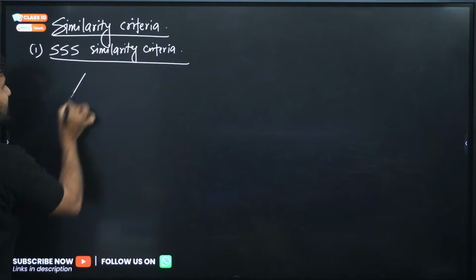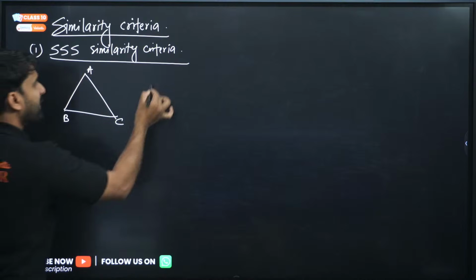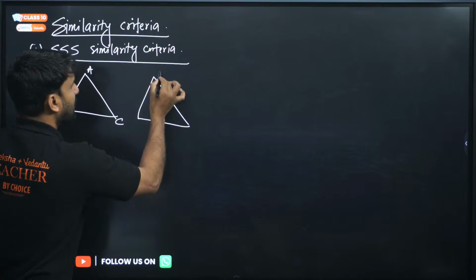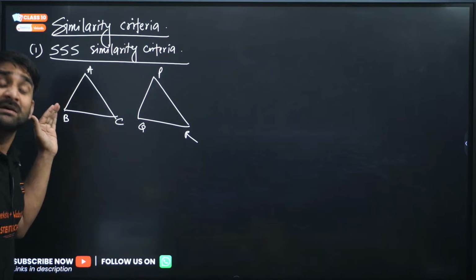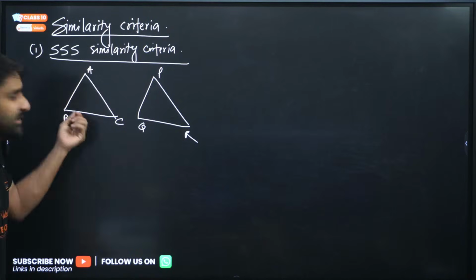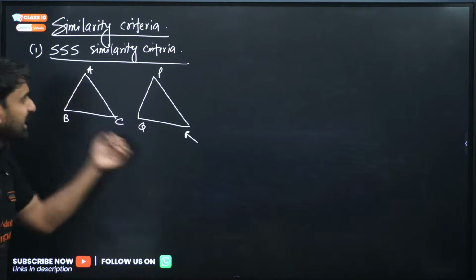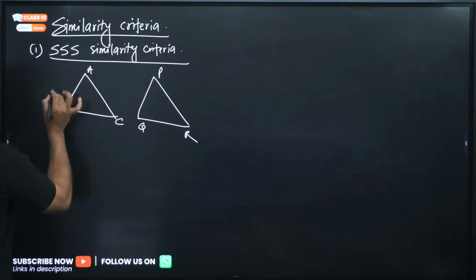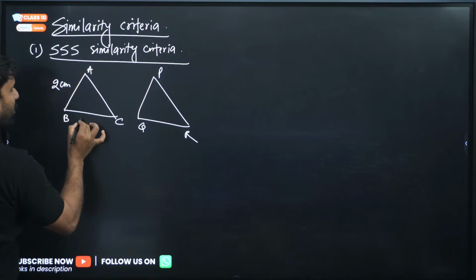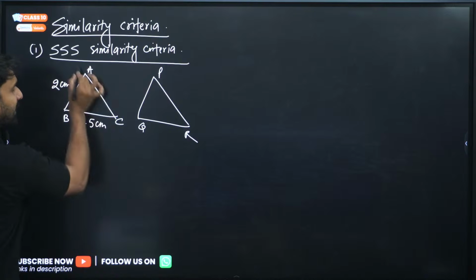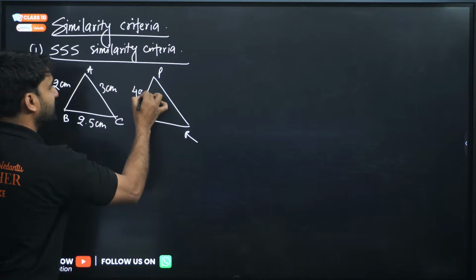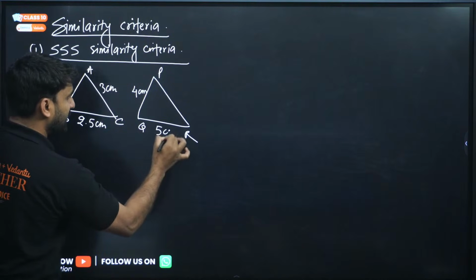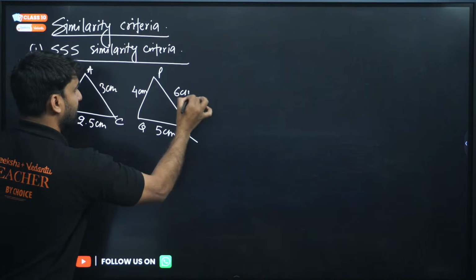Let's say, for example, there are two triangles. This triangle is ABC, my dear, and one more triangle is here, PQR, right? Triple S means side, side, side, my dear champions. Let's say the first triangle is ABC and the second triangle is PQR. Let's assume AB is 2 centimeters, BC is 2.5 centimeters and AC is 3 centimeters. And in triangle PQR, PQ is 4 centimeters, QR is 5 centimeters, and PR is equal to 6 centimeters.